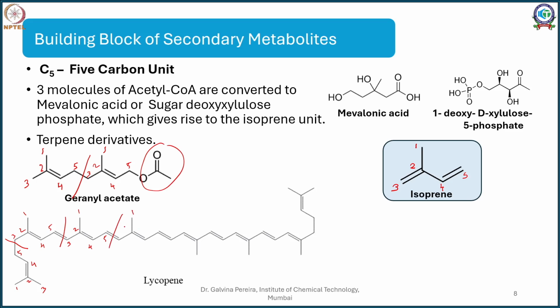Now again I don't see a head, but if I start from the reverse side, let me start from here: 1, 2, 3, 4, 5. Again 1, 2, 3, 4, 5. So here you can see a nice head to tail again.